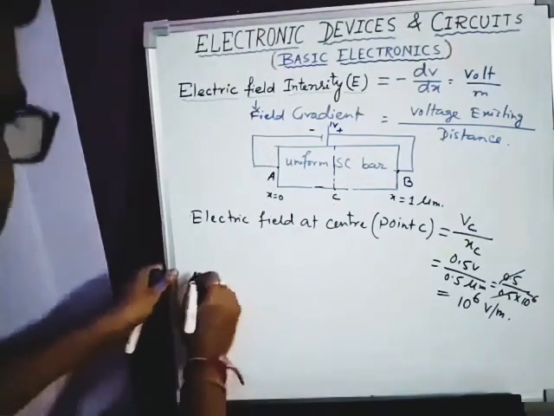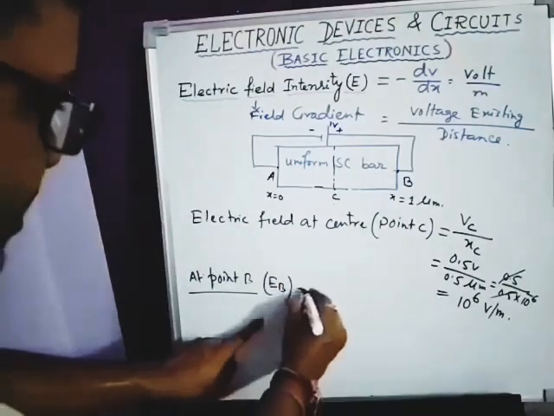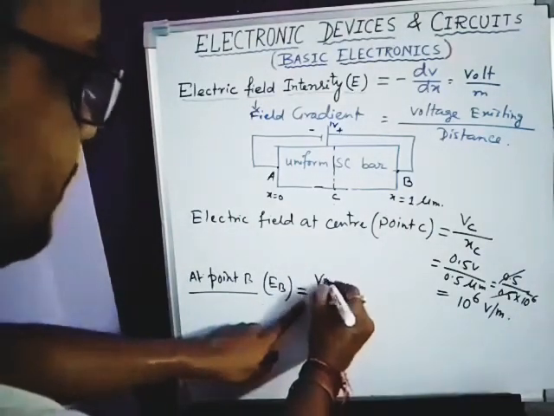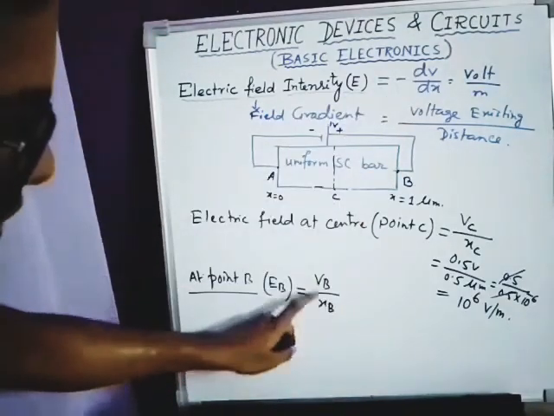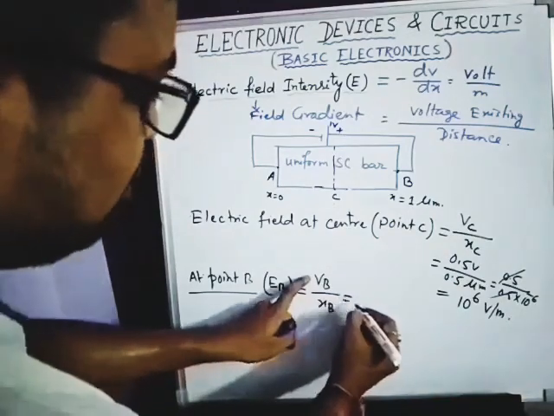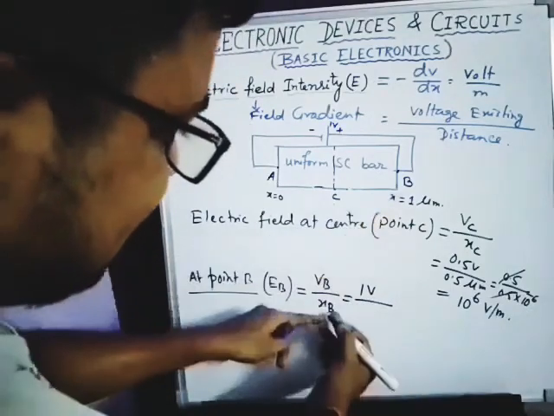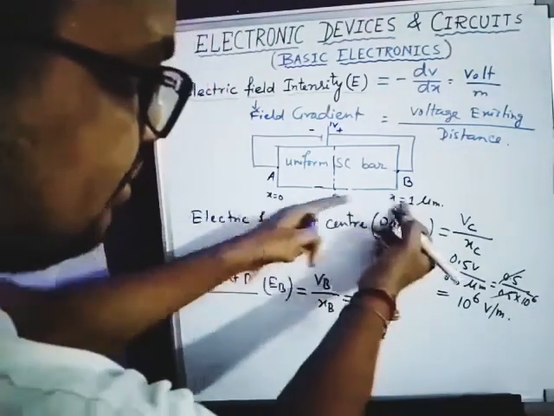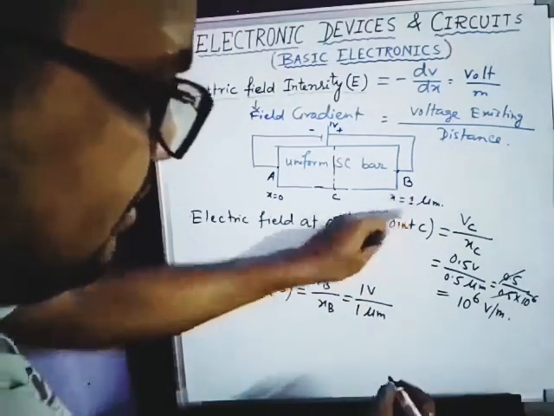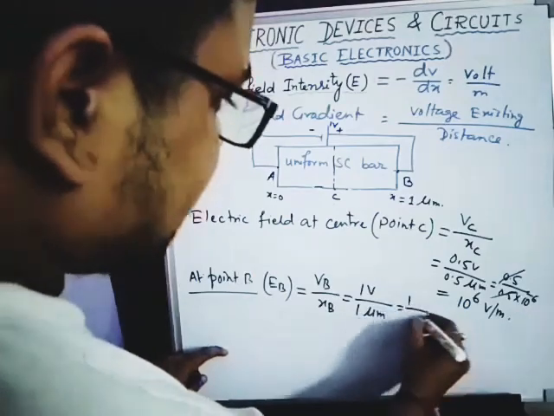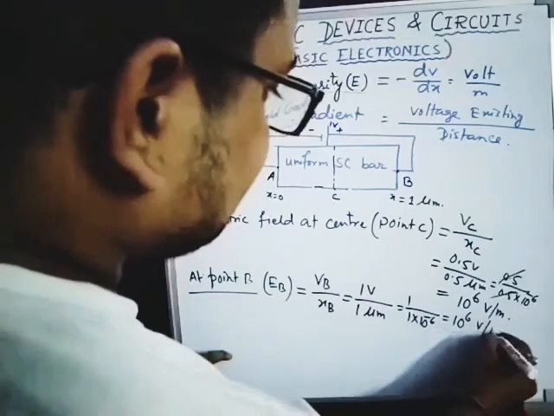Next, at point B, the electric field intensity at point B, EB, equals VB by XB. Voltage by distance. The voltage at point B is 1 volt. For the distance at point B, you have to count from here, it is 1 micrometer, so you have to take 1 micrometer. So it will be 1 by 1 into 10 to the power of minus 6, which again comes to 10 to the power of 6 volt per meter.